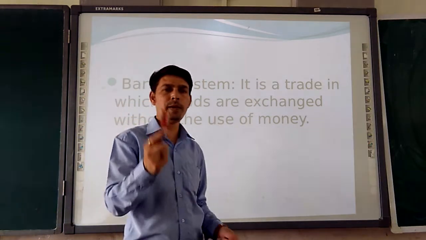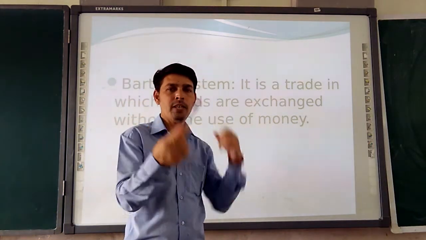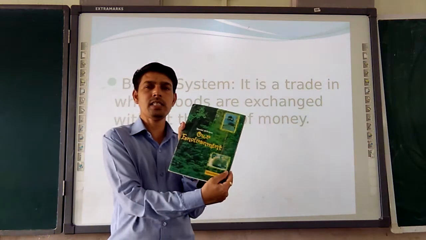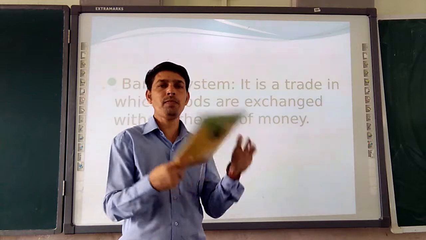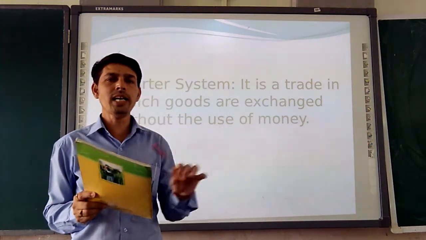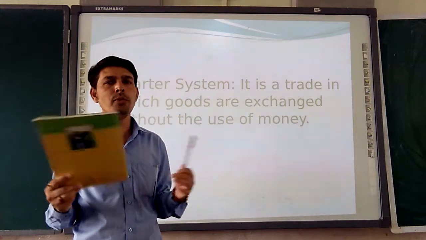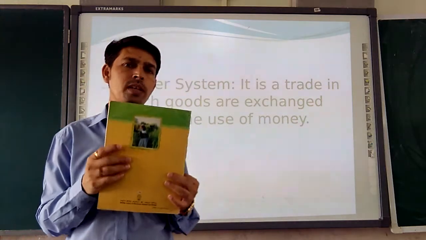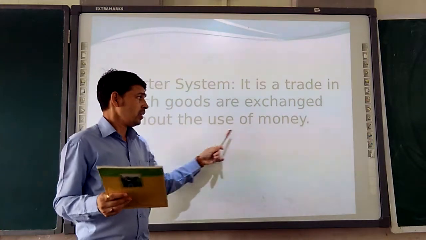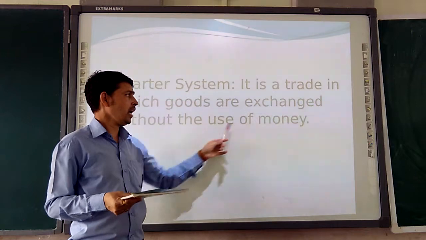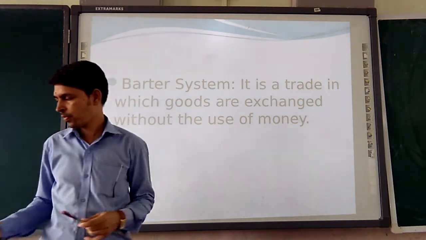Suppose I want this pen, I have to go to the shop and pay 10 or 20 rupees and I will get it. You want this textbook, you will pay 60 or 65 rupees and you will have this book. But if we exchange without money, that is the barter system. Earlier this system was used. Nowadays, nobody is using it, only in a few villages people still use it, because the use of money makes a standardization to exchange goods and services.